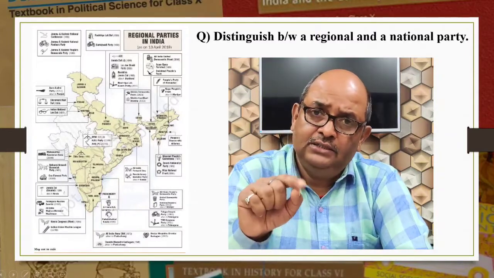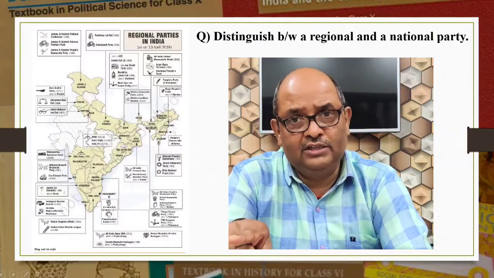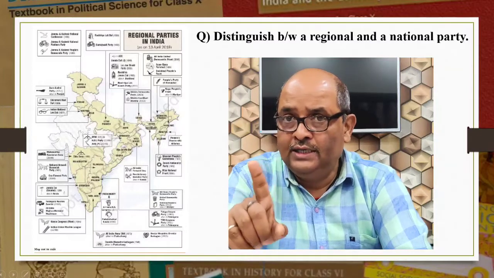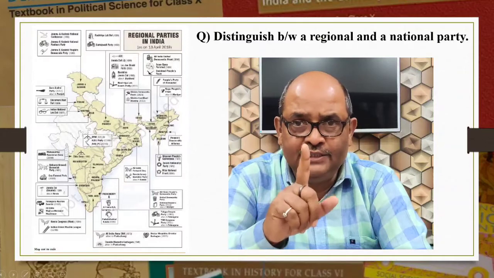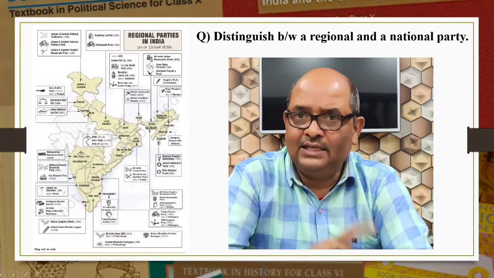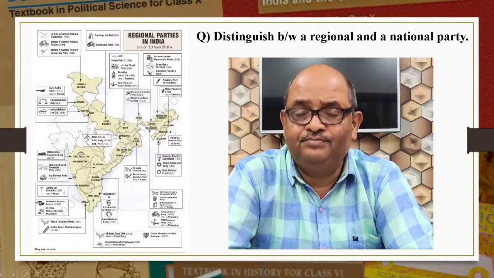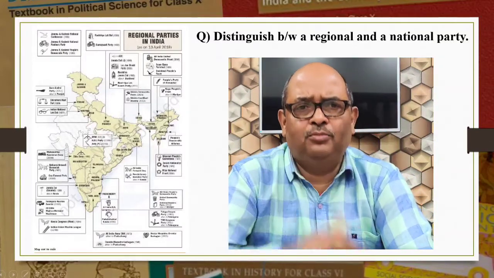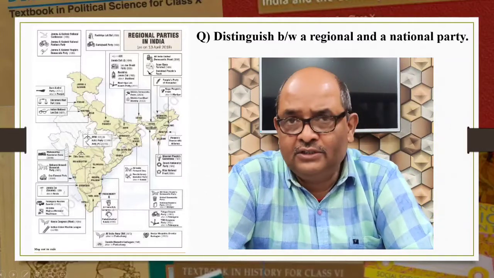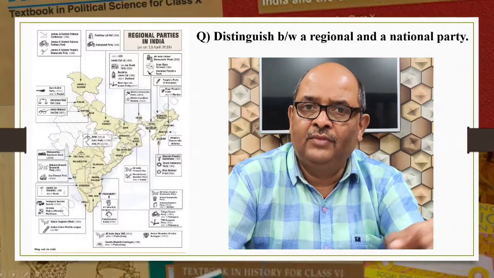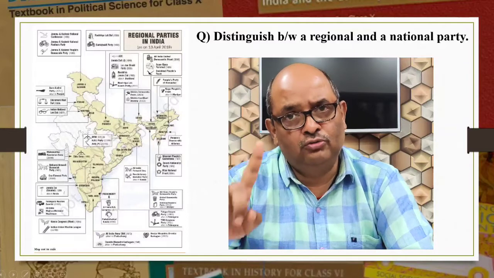Whereas a party that secures at least 6% of total votes in Lok Sabha elections or assembly elections in 4 states plus 4 seats in the Lok Sabha is recognized as a national party. This point is very important. Then you can add other points that regional parties exist, operate and function at the regional level. National parties exist, operate and function throughout the country.